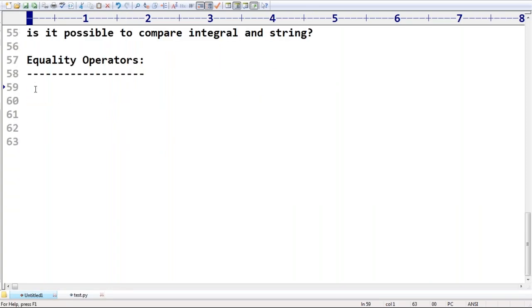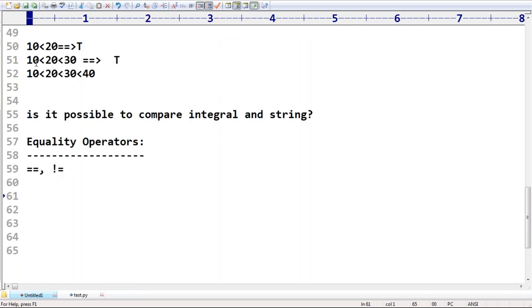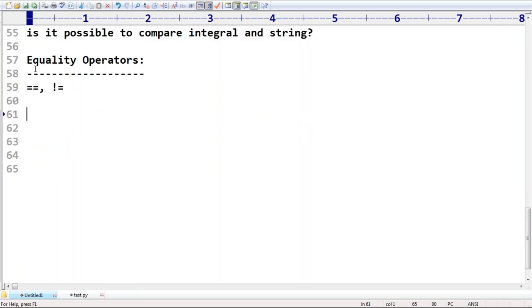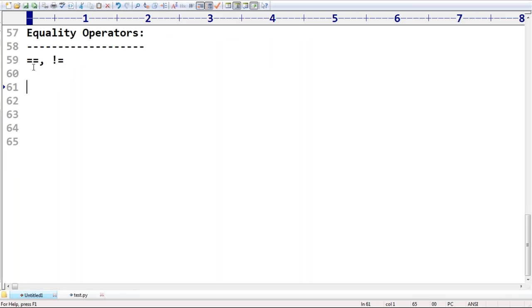Next, equality operators. There are two equality operators: double equal and not equal. Remember this. We can apply these equality operators for any type, even for incompatible types. Relational operators you can't apply between a string and a number, but this equality operator you can apply anywhere. No problem at all.